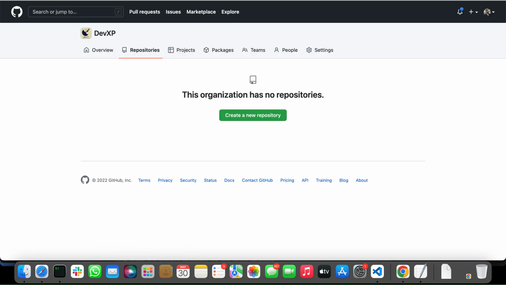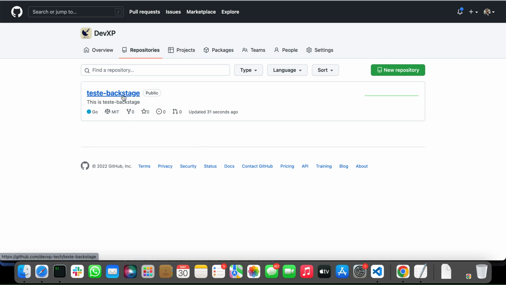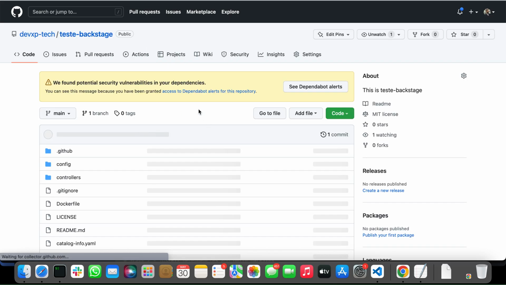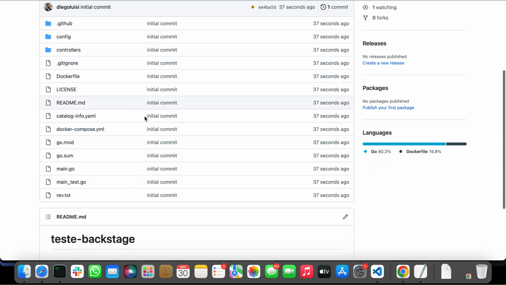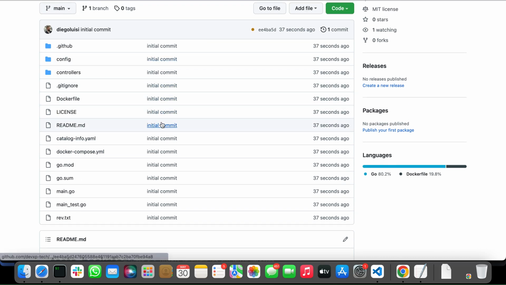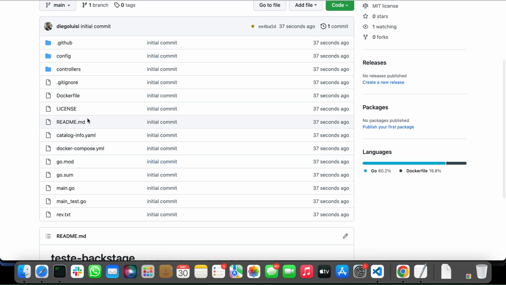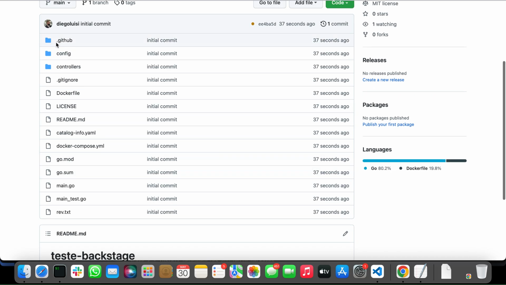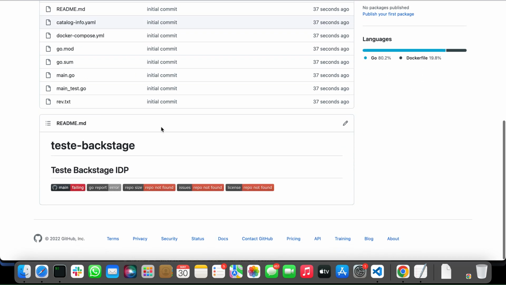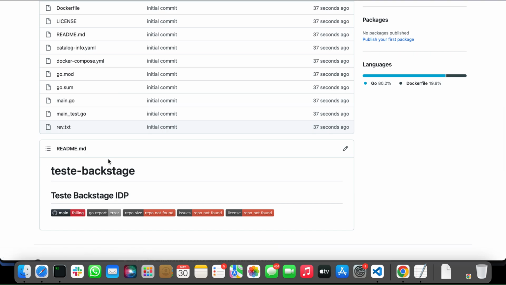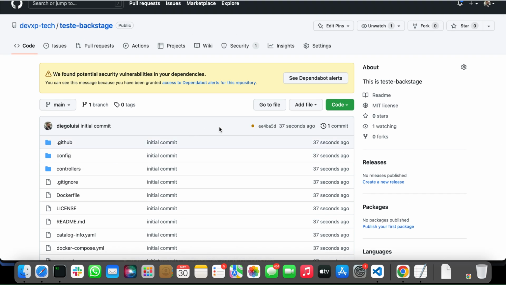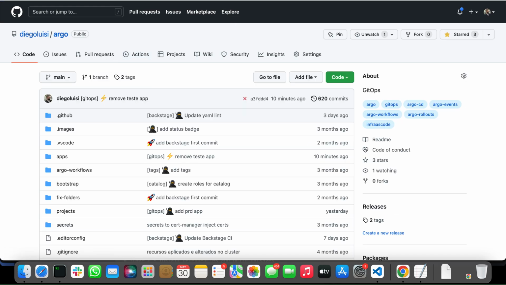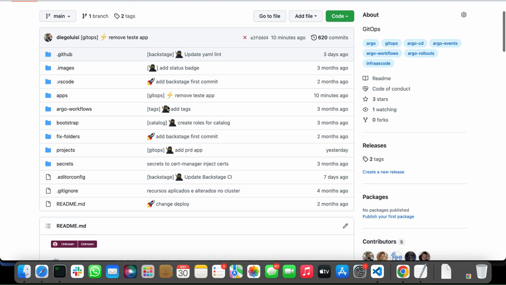First, let's go to the repository. Let's refresh. Yes, now we have a repository. We have all the files that we need to create a new app, like the Dockerfile, our pipeline, a lot of things. And we replace some values and our actions are running. Okay, let's go to the Argo repository.